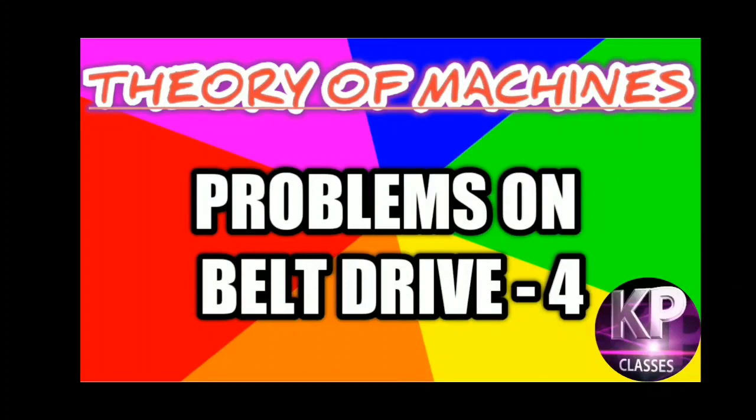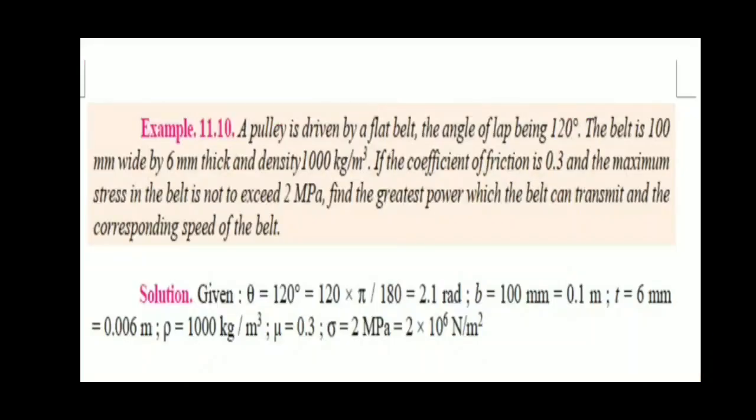Today's topic is problem on belt drive, type 4. Let's start. This is an example of theory of machine by R.S. Kurmi. In this problem we should discuss the greatest power and the relation between centrifugal stress, centrifugal tension and maximum power condition.